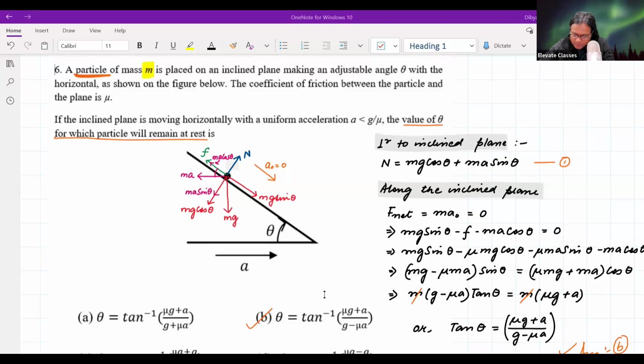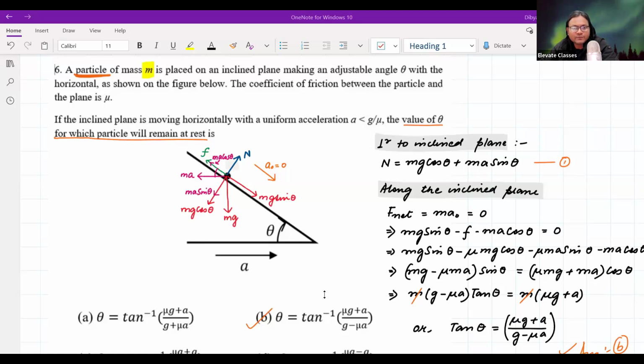I think in these kinds of problems, we deal with only critical scenarios. That's why we consider critical or limiting cases. See, whenever we are dealing with problems with friction, it is kind of obvious that we are only dealing with the maximum value of friction, which is mu N. We are not dealing with scenarios in which the applied force is also increasing and the friction is also increasing. So we are only dealing with those scenarios in which the friction has reached its maximum value, because only then are we able to perform this calculation.